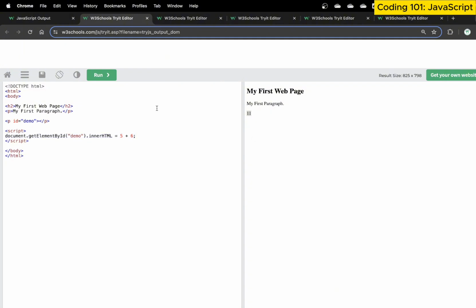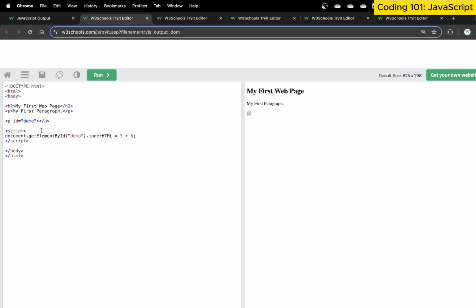So this document is actually referring to the current web page document itself. It's an object. So we say that we are referring to our own self, and then we are using a method called getElementById to read the data within my HTML using an element id. So we use this element id attribute and we give it a name.